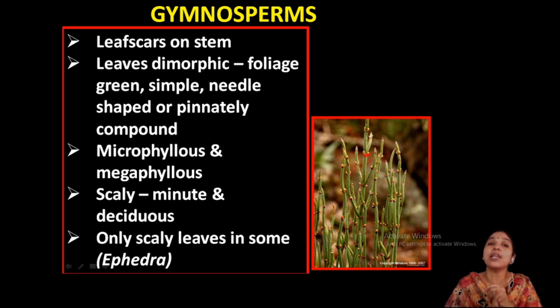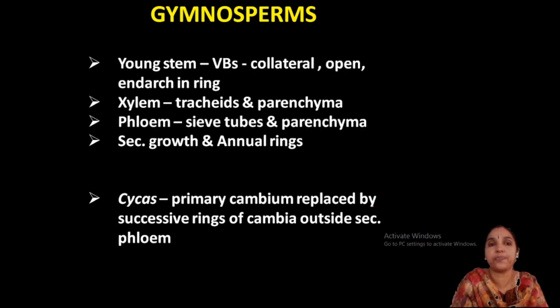In certain cases leaves are reduced to needle-like leaves. Some cases have pinnately compound large foliage leaves. In certain cases both needle leaves and scale leaves are present. In some cases only scale leaves are present. Clear? Okay. Now, based on anatomy, the young stem shows vascular bundles, collateral, open and endarch, in a ring.